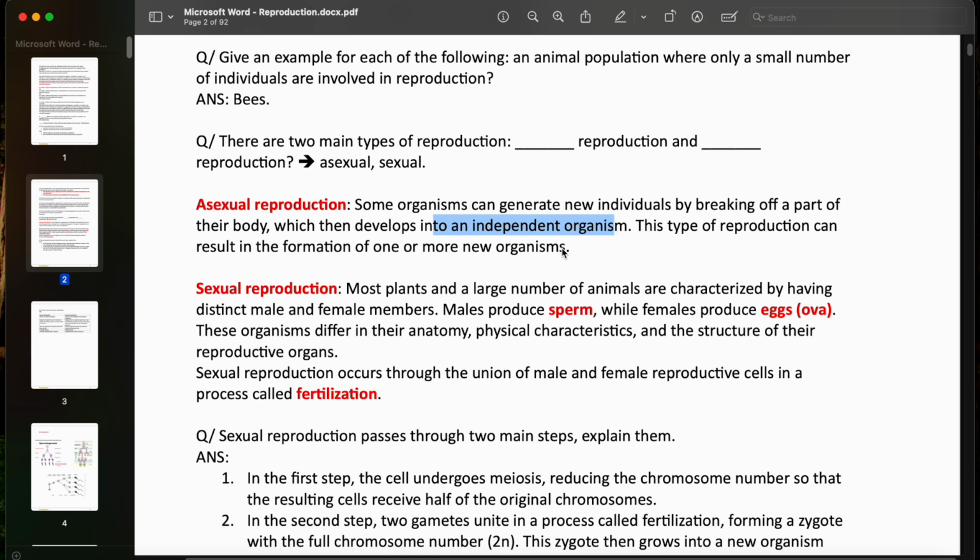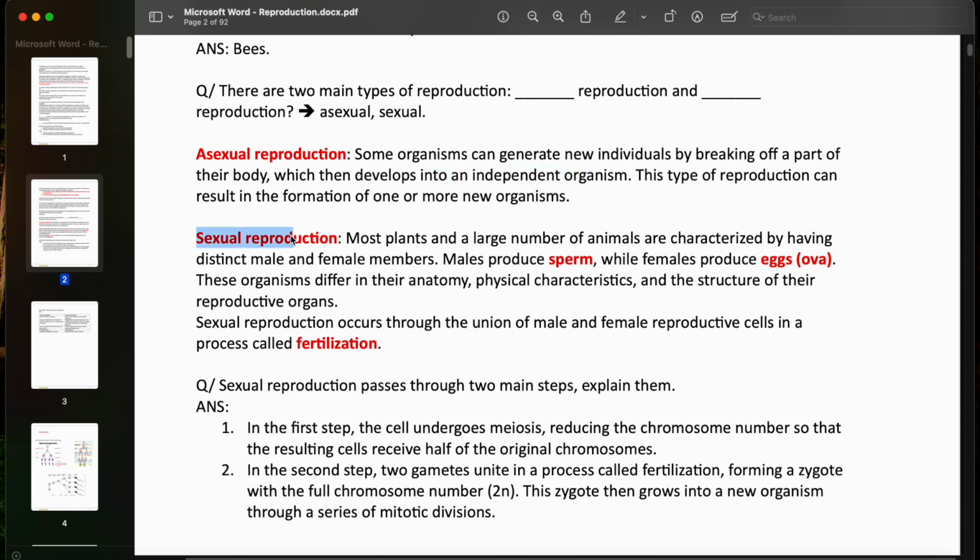But in sexual reproduction, we have a lot more complex stuff going on. In sexual reproduction, most plants and a large number of animals are characterized by having distinct male and female members. The males produce the sperm, and the females produce the eggs, or the ova, which is the plural of ovum.